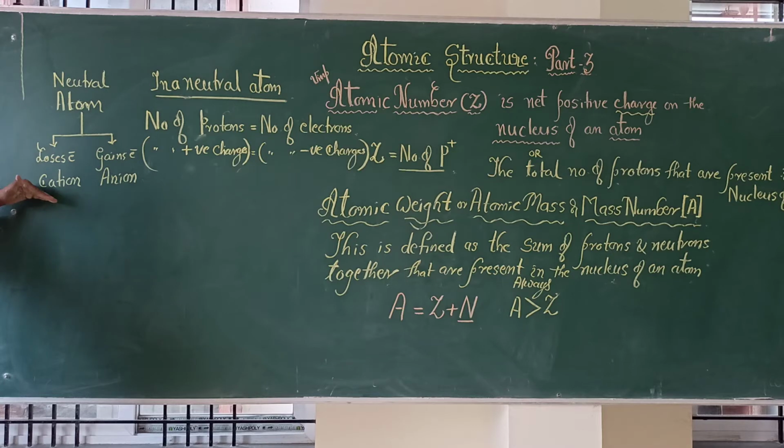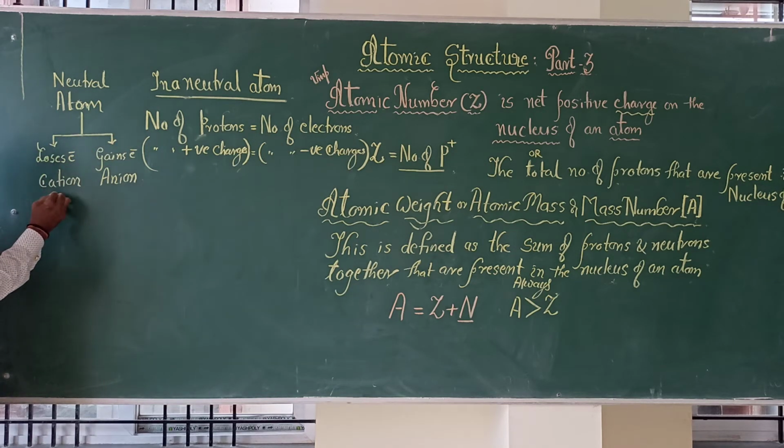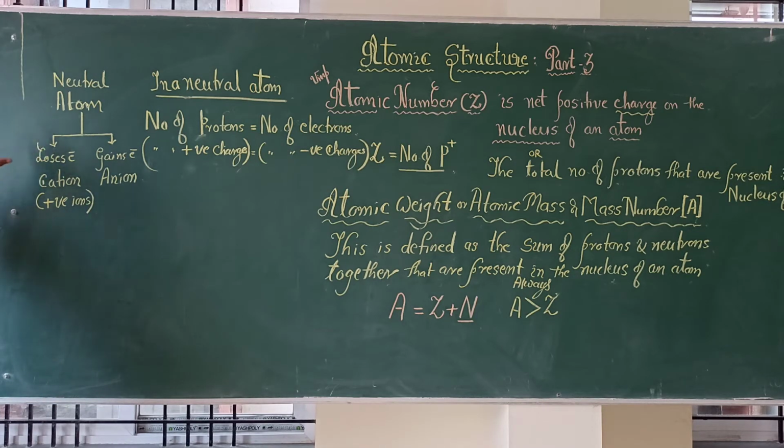Or you can remember it like this: loses electron, negative charge is gone, so since it donates the electron, these cations are positive ions. Cations are positive ions. Due to the loss of electrons, positive charge will be more in the nucleus.